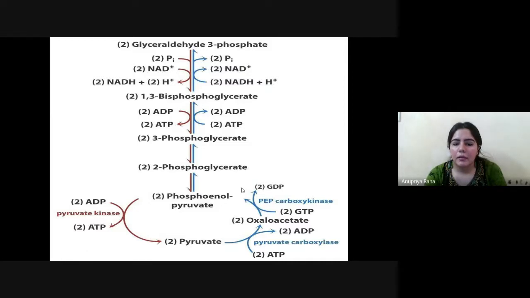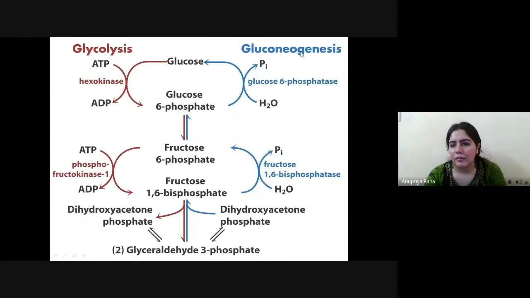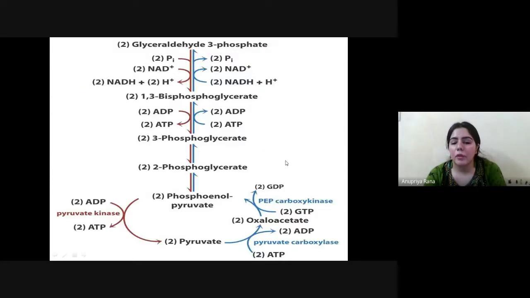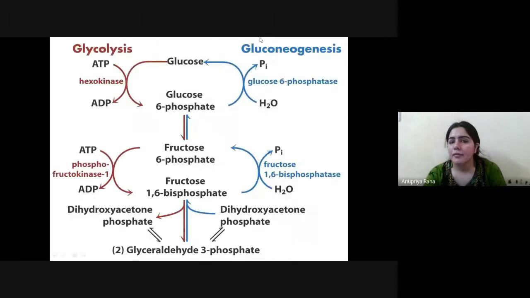The last one is pyruvate. This is the first step here, and this is the second step. If we convert them into two steps, this will be pyruvate to phosphoenolpyruvate. This is the very first reaction which happens inside gluconeogenesis, and this is the second reaction.